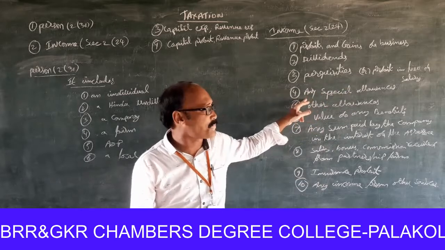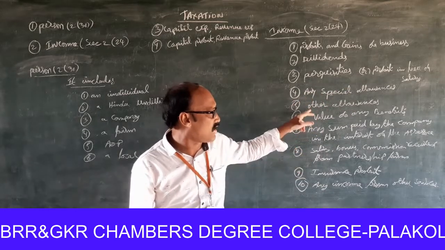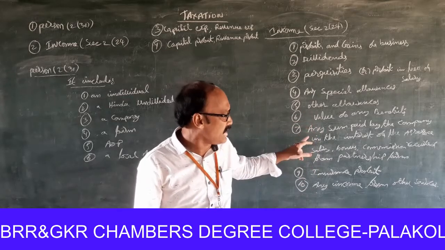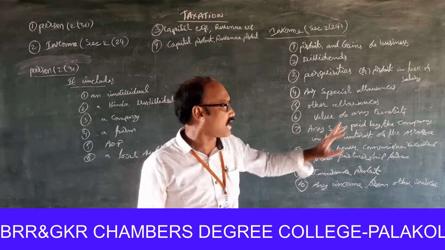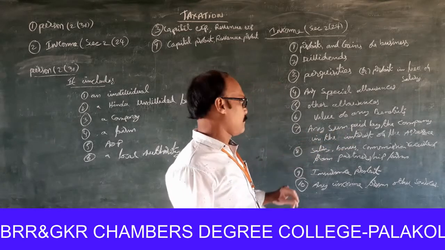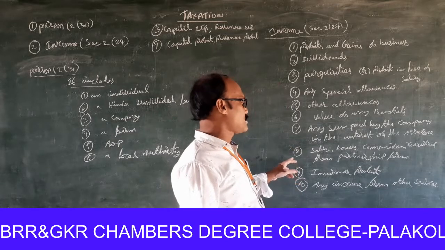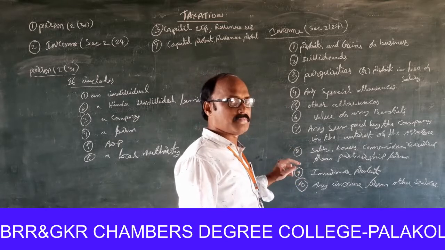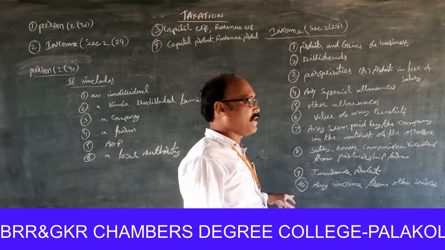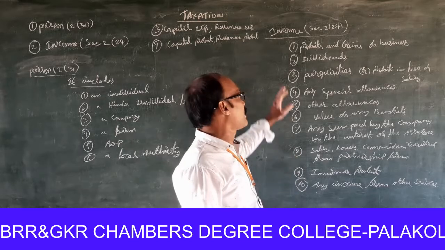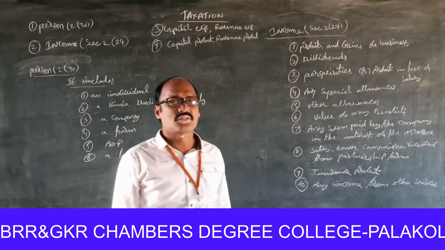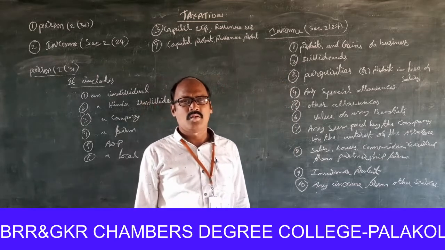Next one, any special allowances, other allowances, value of any benefits, any sum paid by the government or by a company in the interest of the assessee, salary, bonus, commission received from a partnership firm, insurance profits, next any income from other sources, etc. are included in the word income under section 2, subsection 24.